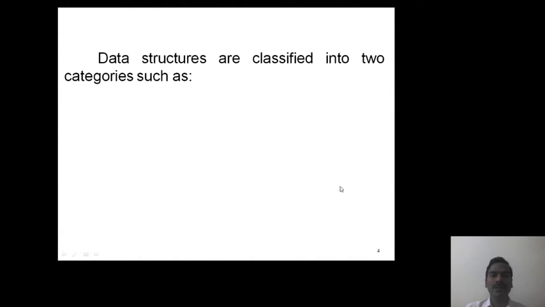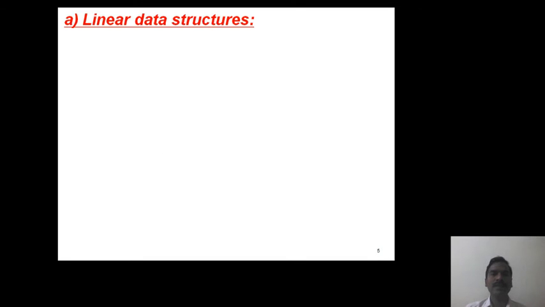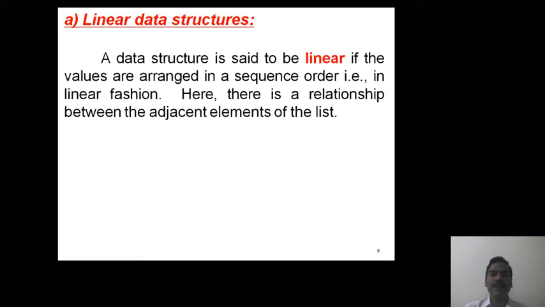Now, based on the way of arranging the data, data structures are classified into two types: linear data structures and non-linear data structures. First one, linear data structures. A data structure is said to be linear if its elements are arranged in a sequence, that means in linear fashion.